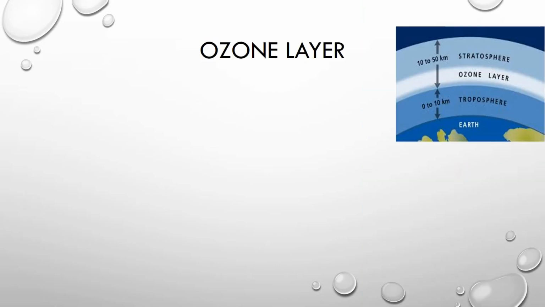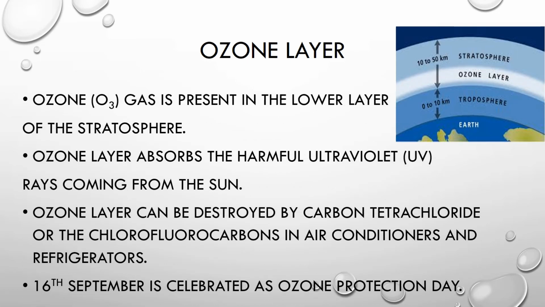Next we are going to study the ozone layer. Where is the ozone layer present? It is present between the troposphere and the stratosphere. It's a thin layer of ozone gas that is formed by the chemical reaction of oxygen. This ozone layer is very useful to us. Ozone gas, that is O3 gas, is present in the lower layer of the stratosphere. The ozone layer absorbs the harmful ultraviolet rays that come from the sun.